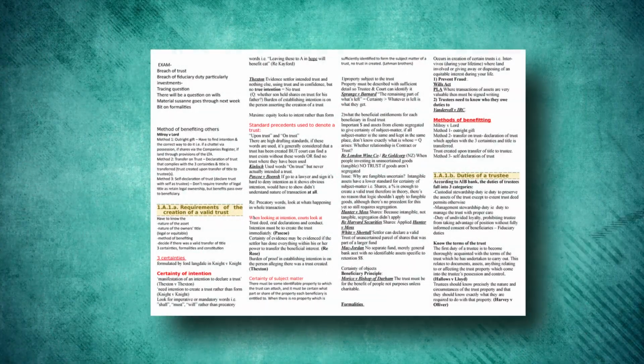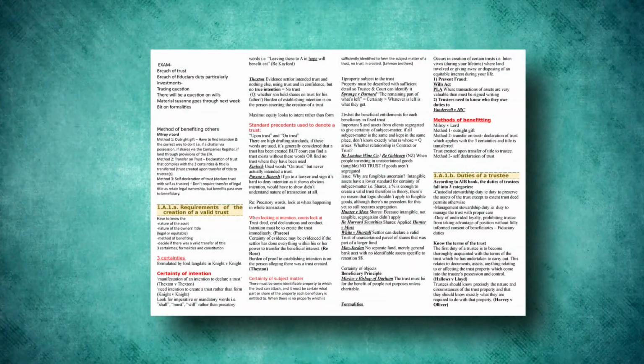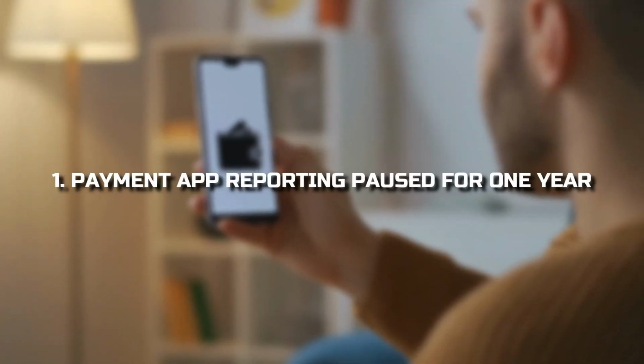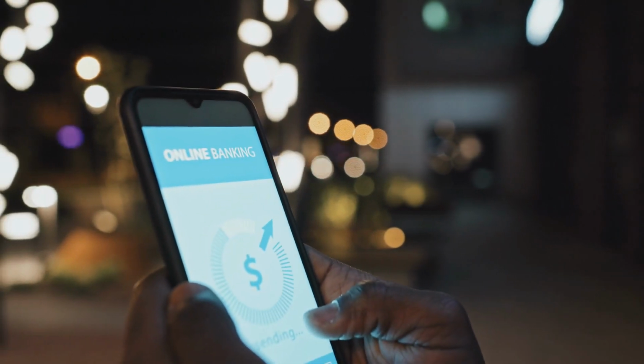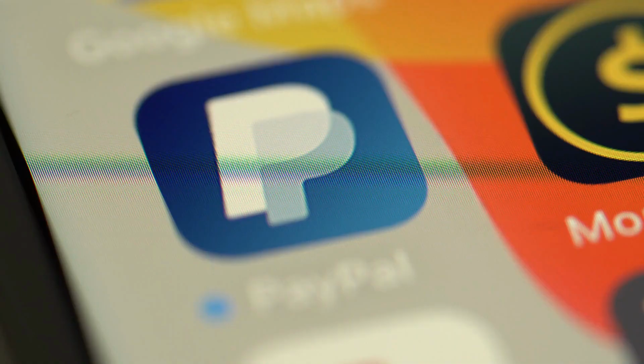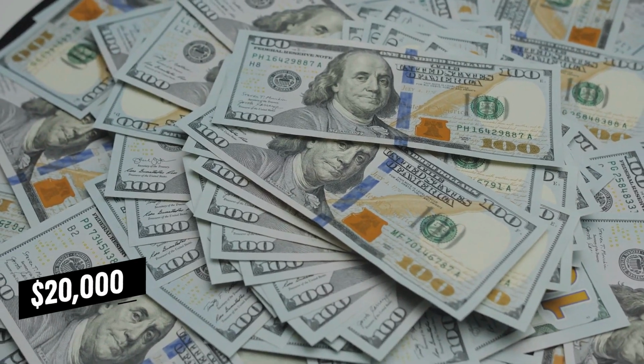To get you started, here's a trusty cheat sheet with the top 10 things you must know going into tax season. 1. Payment app reporting paused for 1 year. There has been much confusion over a new requirement that payment apps, including Venmo, Cash App, and PayPal, report individuals' income of $600 or more. The IRS announced in late December that it is delaying that requirement by 1 year, meaning those apps must only report income of at least $20,000 for this tax season.